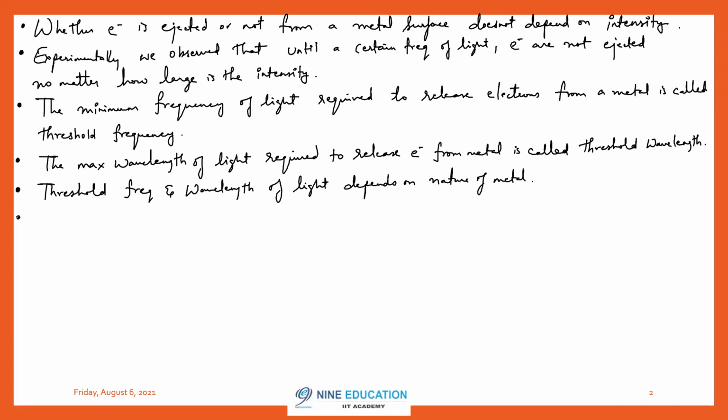Next, you need to provide minimum energy to the metal so that electrons are ejected out of the metal. What is that minimum energy? That is called the work function of that metal. It is denoted by phi.